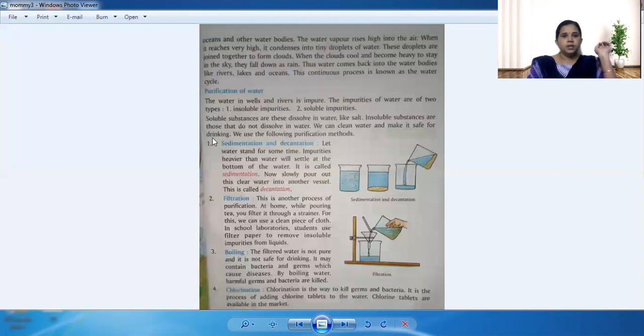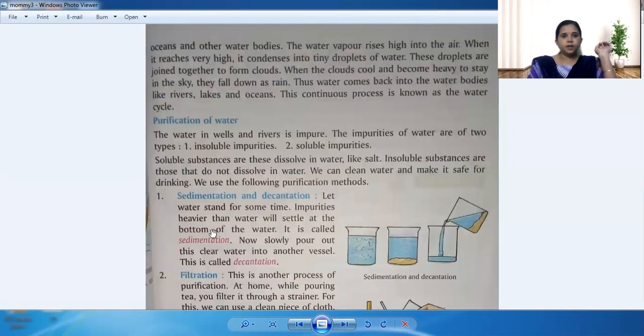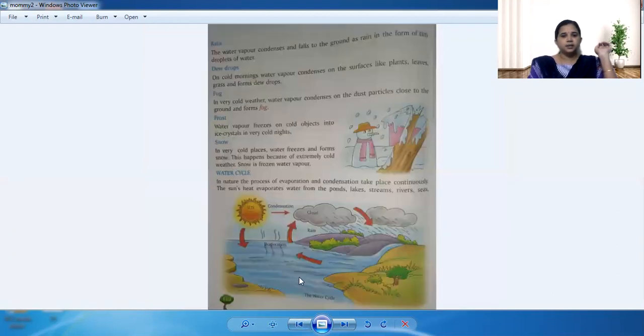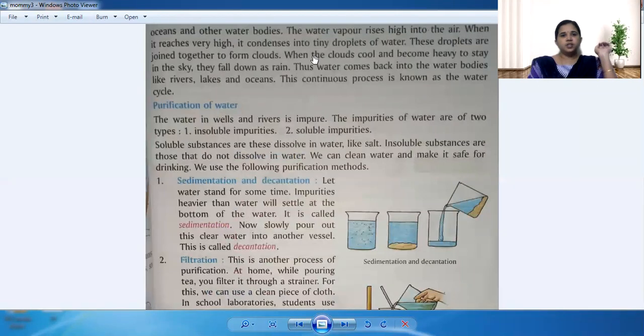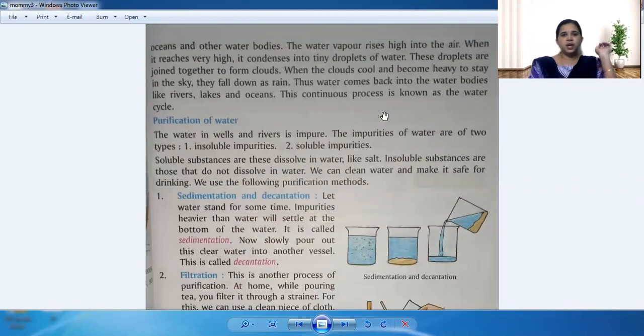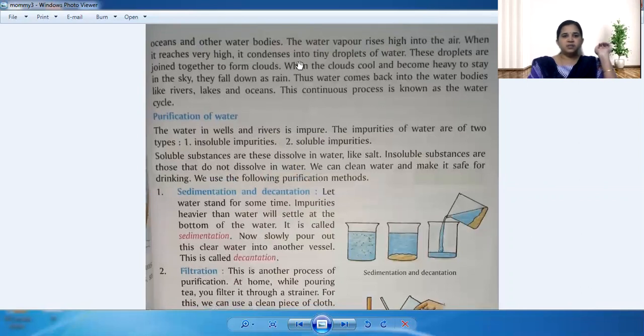Now, let us see the oceans and other water bodies. Whatever water is there will get condensed. The water vapor rises high into the air, and when it reaches very high, it condenses into tiny droplets of water.